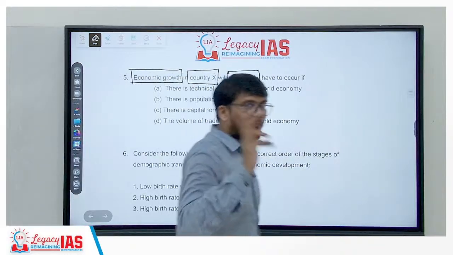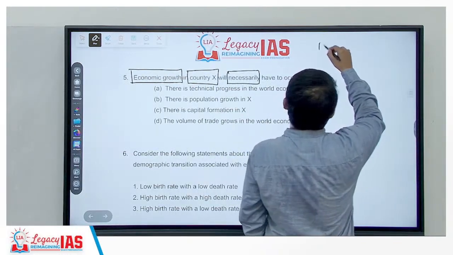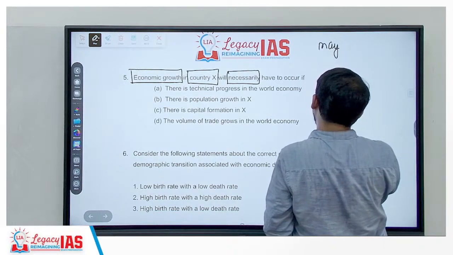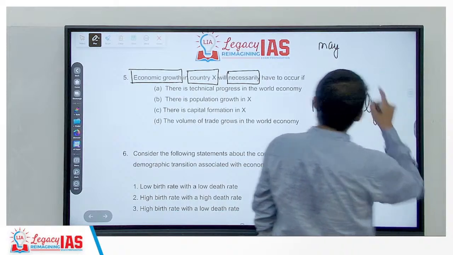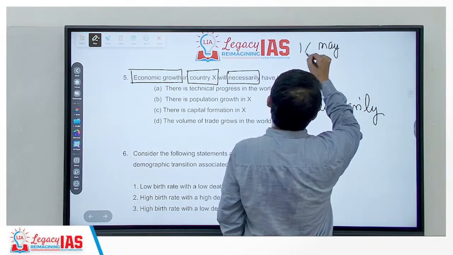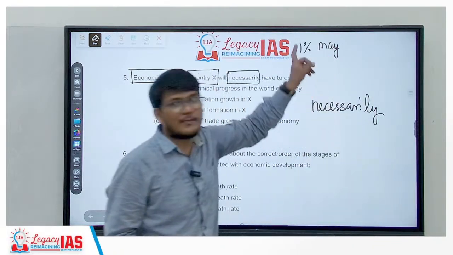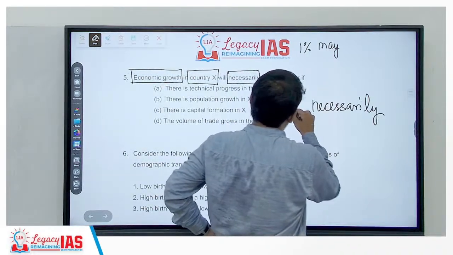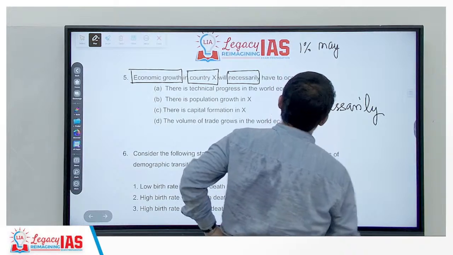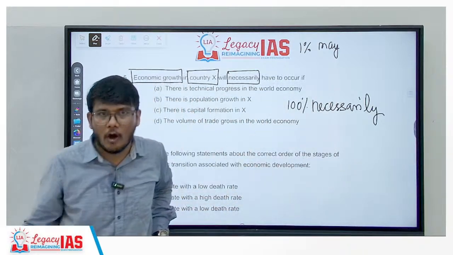In economics, two types of words are very important: one is may and the other one is necessarily. When you talk about may, if there is a chance of something even 1%, then that statement would be correct. When you talk about necessarily, then that thing needs to be 100% happening for it to be correct, or else the statement will be wrong.